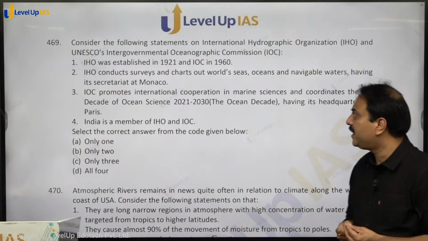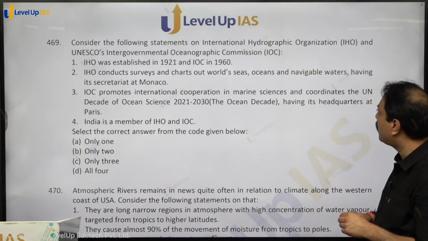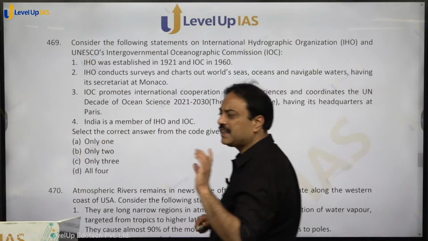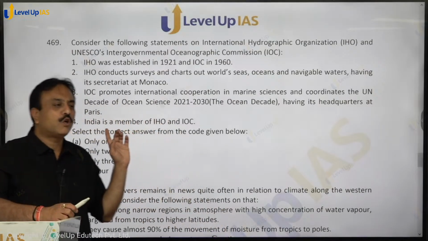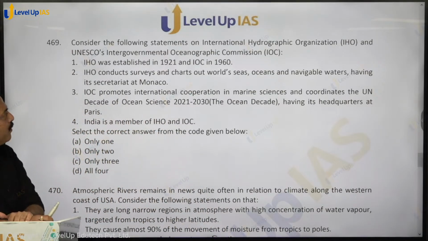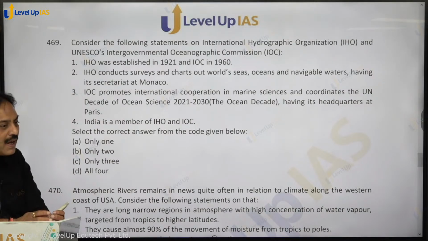Consider the following statements on International Hydrographic Organization. Same organization जिन्होंने नाम declare करे, उसके ऊपर statement है 4. Have a look at them. Intergovernmental Oceanographic Commission and IHO. IHO was established in 1921 and IOC in 1960. IHO का काम क्या है? IHO conducts surveys and charts out world seas, oceans, navigable waters, having its secretariat at Monaco.